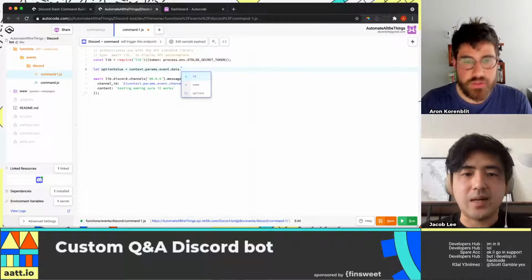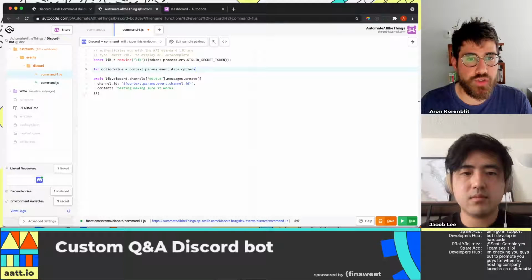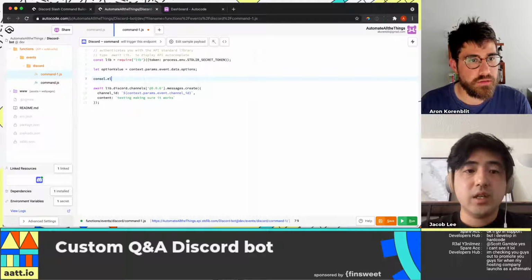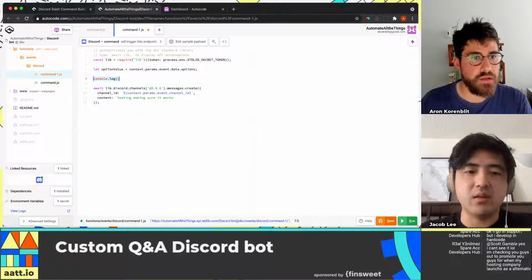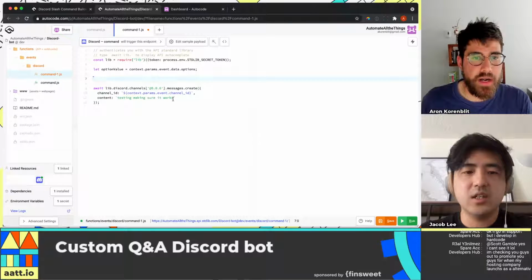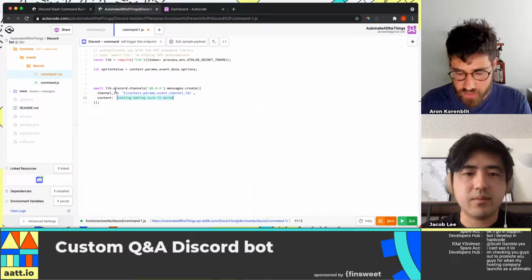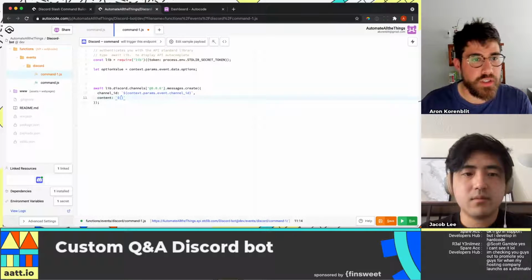And then options. Can we just console log that? Well, I was actually thinking of just putting that directly in the content of the message response. Oh, okay, right. But we can log it as well. No, let's do that. So we're saying return, that's a little curly bracket, so return option value.